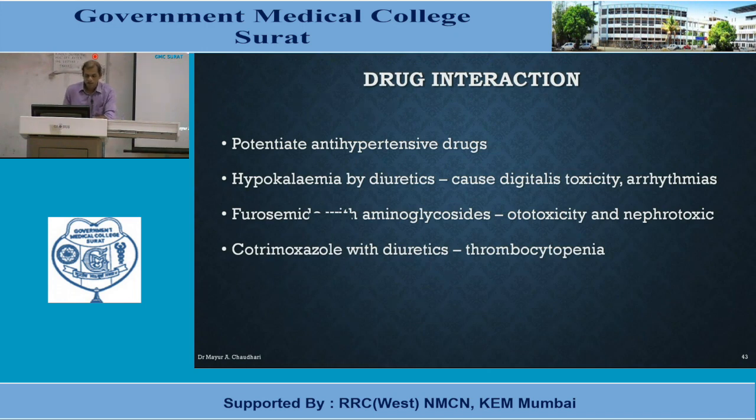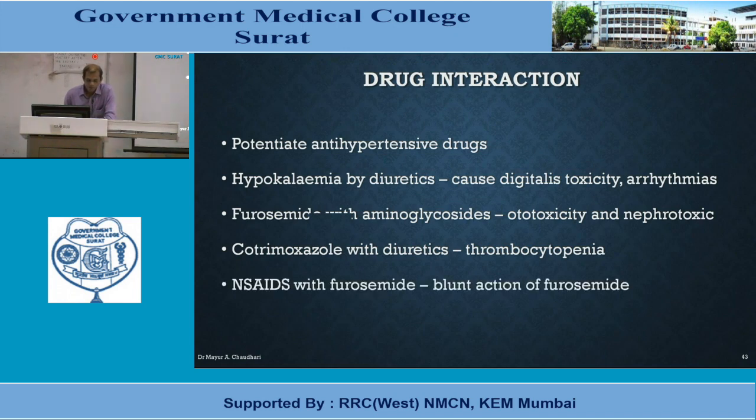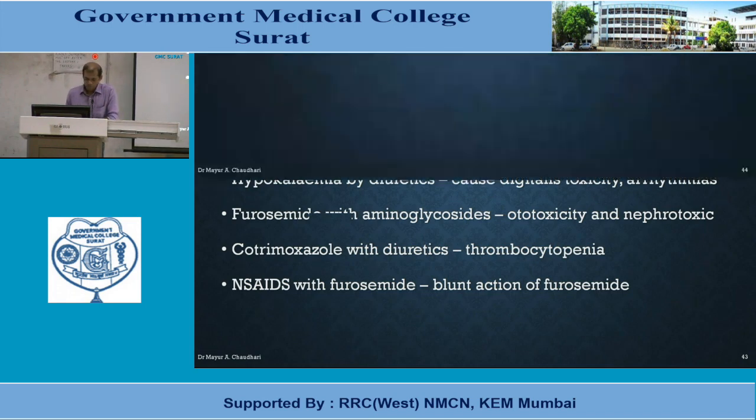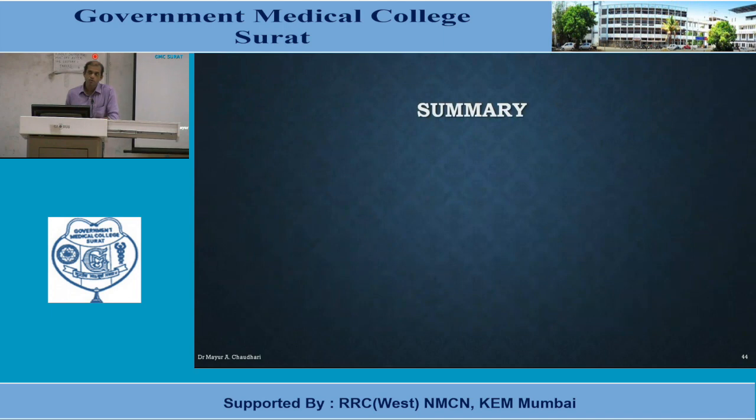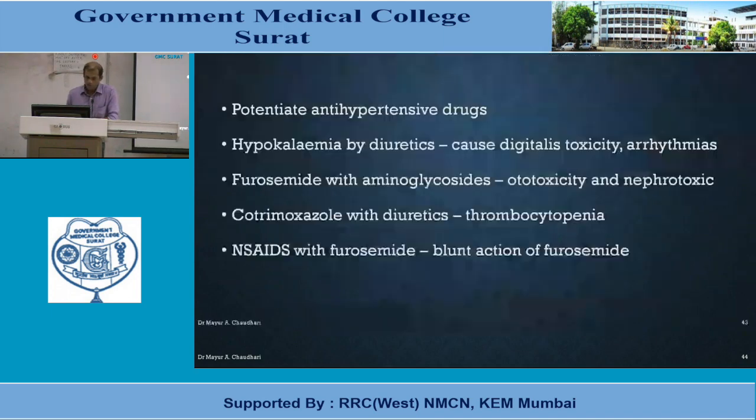Then it is found that along with cotrimoxazole, this furosemide can cause thrombocytopenia. Cotrimoxazole is also one of the antimicrobial agent. Then along with non-steroidal anti-inflammatory drugs, if combined with furosemide, then this NSAID blunts actions of furosemide through prostaglandins. So that is loop diuretic.